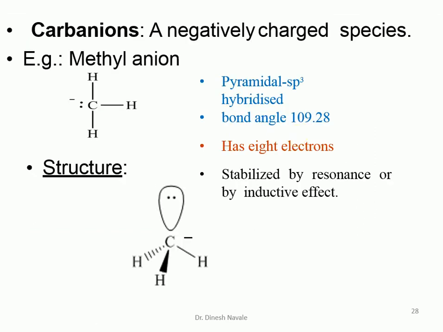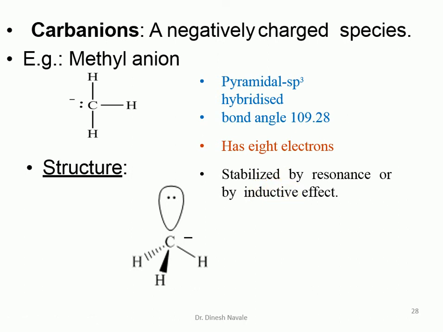So what is the structure of the carbanion? Basically, a carbanion is a negatively charged species. If we take the methyl carbanion, which is a carbon atom containing 3 hydrogen bonds and a negative charge, the shape will preferably be pyramidal. Hybridization will be sp3. If it is pyramidal and sp3 hybridized, the bond angle expected will be 109 degrees 28 minutes. It has a total of 8 electrons, 6 electrons from the 3 C-H bonds and 2 electrons from the negative charge. So a total of 8 electrons are there, and it can be stabilized by the resonance or the inductive effect.